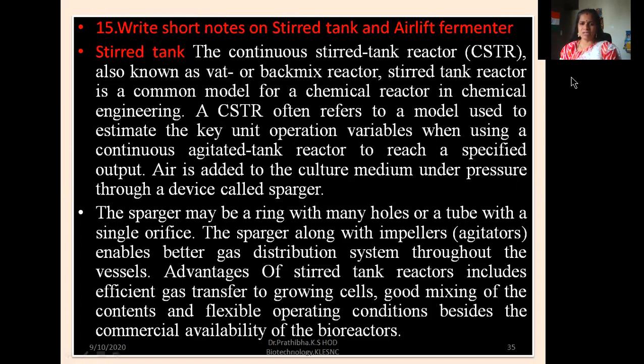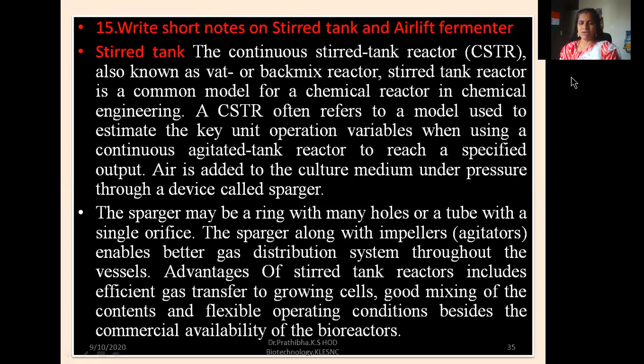Air is added to the culture medium under pressure through a device called a sparger. The sparger may be a ring with many holes or a tube with a single orifice. The sparger, along with impellers, that is agitators, enables better gas distribution throughout the vessel. Advantages of stirred tank reactors include efficient gas transfer to growing cells, good mixing of the contents, and flexible operating conditions, besides the commercial availability of the bioreactors.